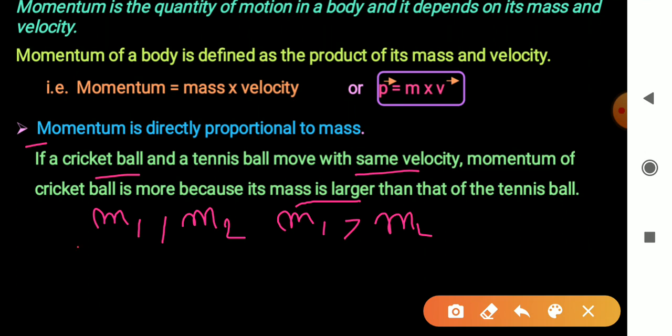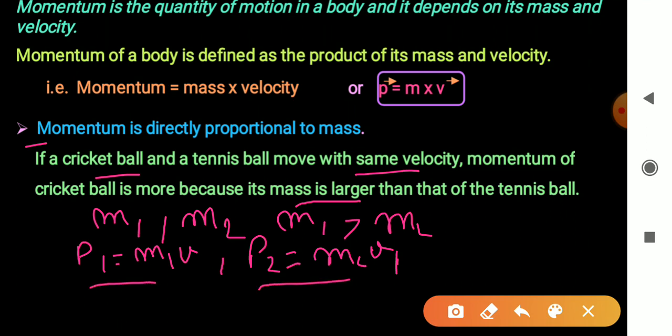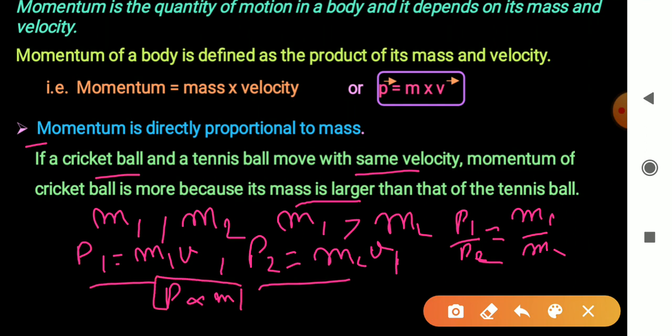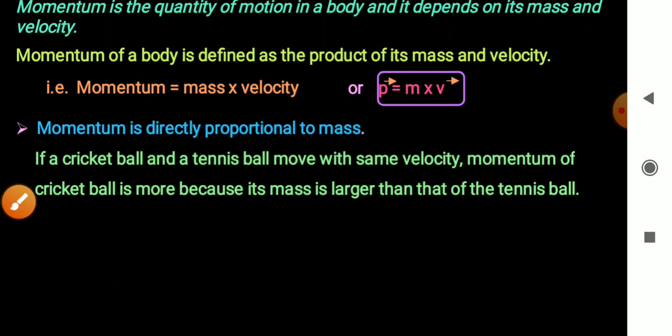So momentum of the cricket ball P1 equals m1 into V, and momentum of the tennis ball is m2 into V. So from these two equations we have P1 upon P2 equals m1 upon m2. Means momentum is directly proportional to mass. An object which has larger mass has larger momentum. So I hope this point is clear to you.